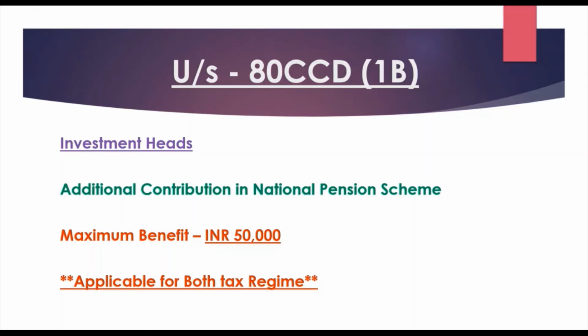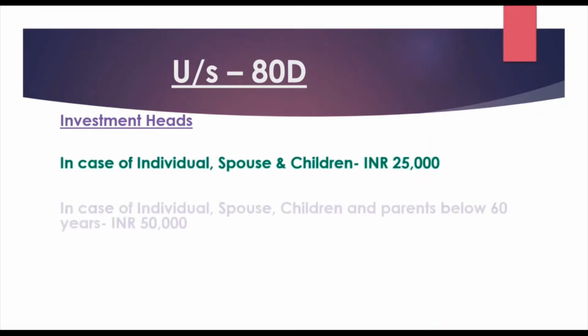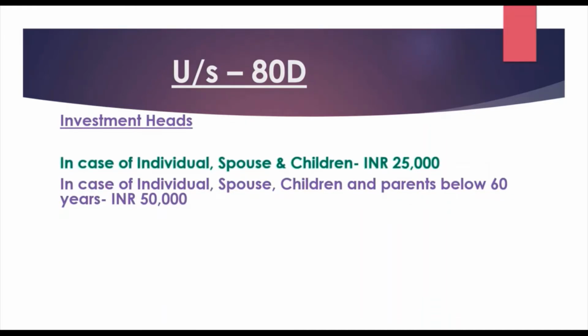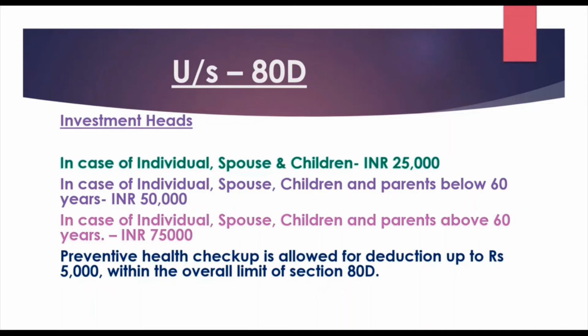This is applicable for both tax regimes. Under section 80D, this is for Mediclaim policy. In case of individual, spouse and children, rupees 25,000. In case of individual, spouse, children and parents below 60 years, rupees 50,000. In case of individual, spouse, children and parents above 60 years, rupees 75,000. Preventive health checkup is allowed for deduction up to rupees 5,000 within the overall limit of section 80D. So the maximum benefit is rupees 75,000.